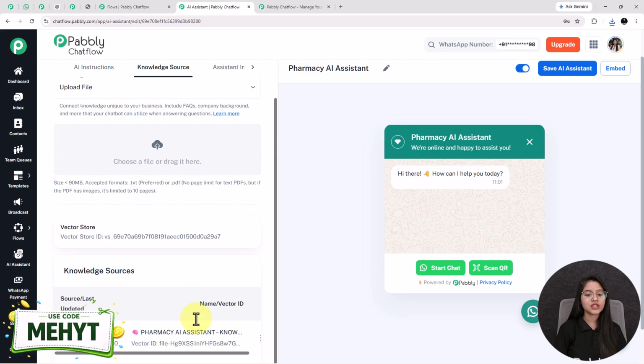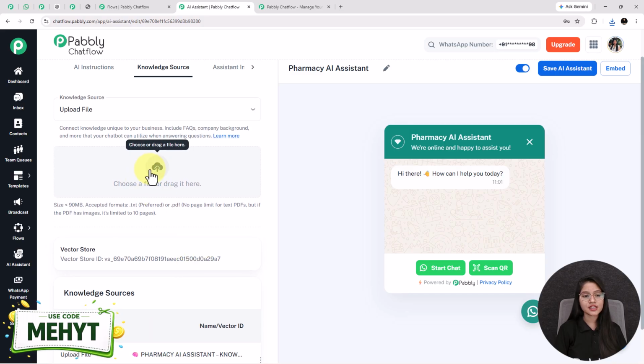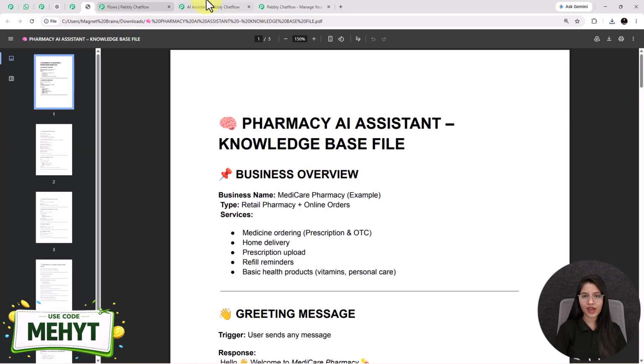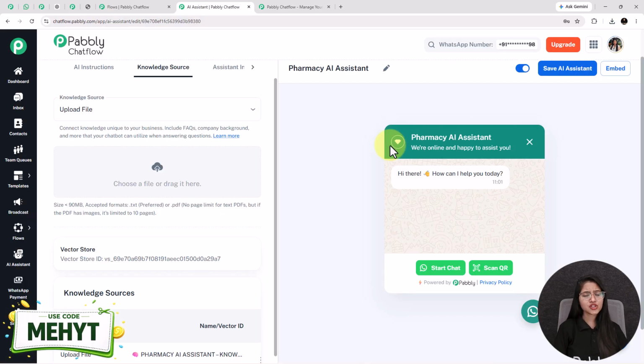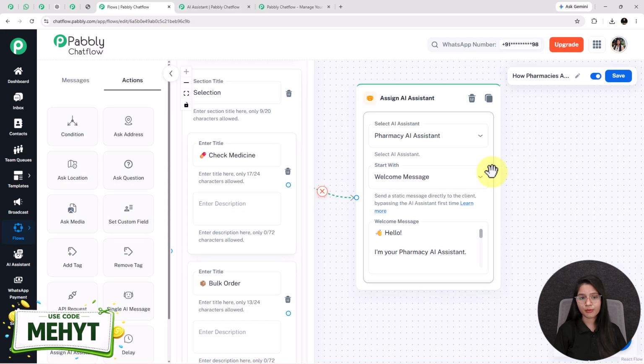Here I have uploaded the same knowledge file that contains all the information related to my pharmacy store, meaning this file. See, the creation process and the setup of this AI assistant is the easiest thing that I have ever done. After successfully creating an AI assistant, you need to select it from here. So this is how easily you can assign the AI assistant inside your chatbot flow.